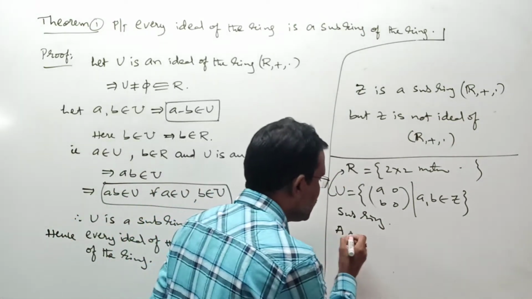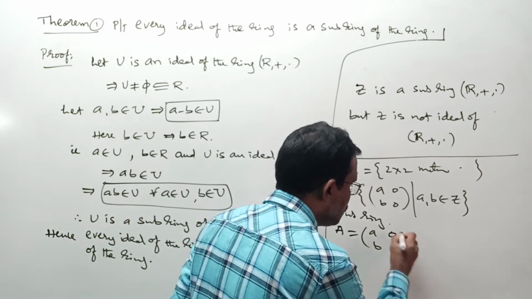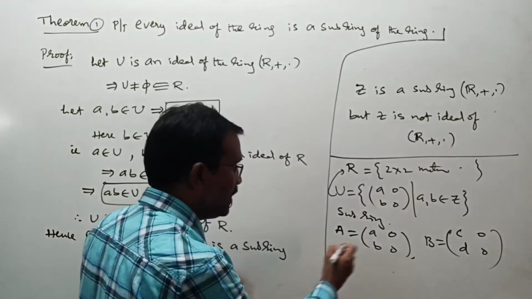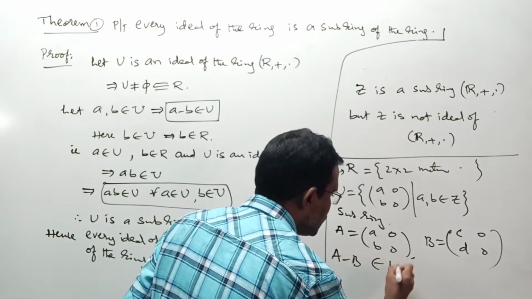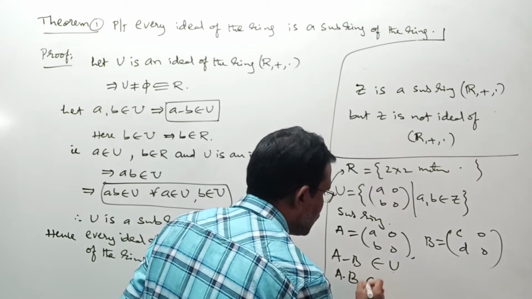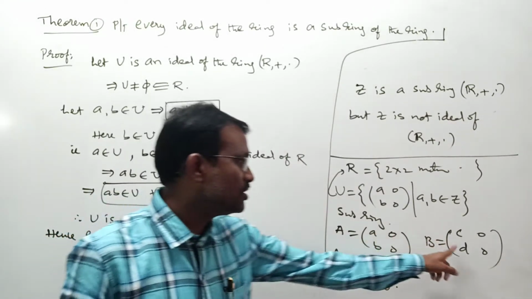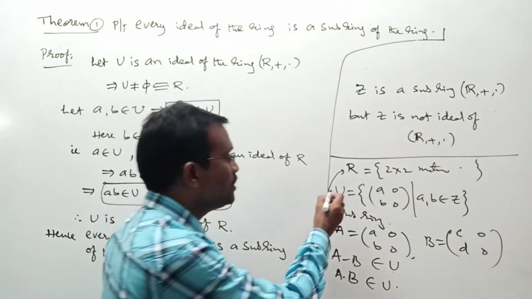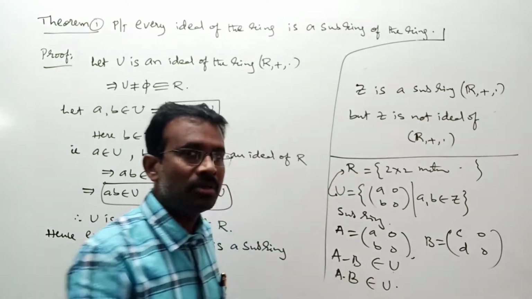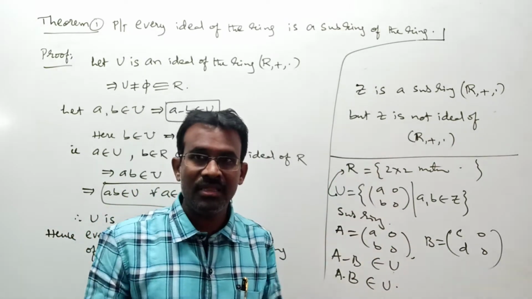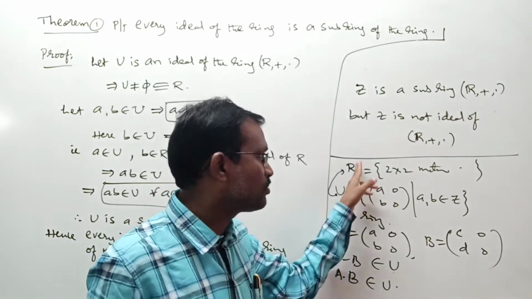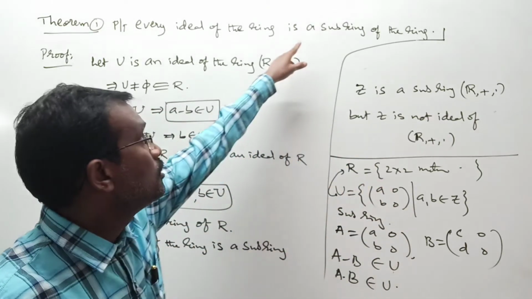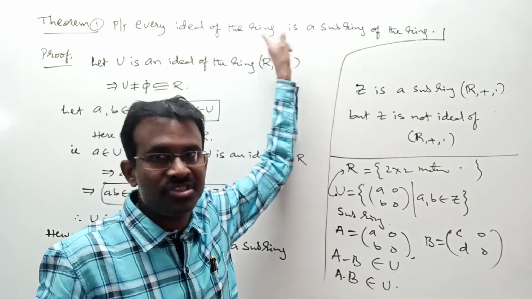That means let us take A equal to [[a,0],[b,0]] and B as [[c,0],[d,0]]. Here find A minus B, which is 100% in U, and find A into B, which is 100% in U. Just calculate these two things. They should be in U, which means these two conditions hold. Now we say this U is a subring of R, but it is not an ideal of R. In the last class I proceeded with this one as a problem. Once verify that solution, right? This is also a best example to show that the converse of this statement fails.